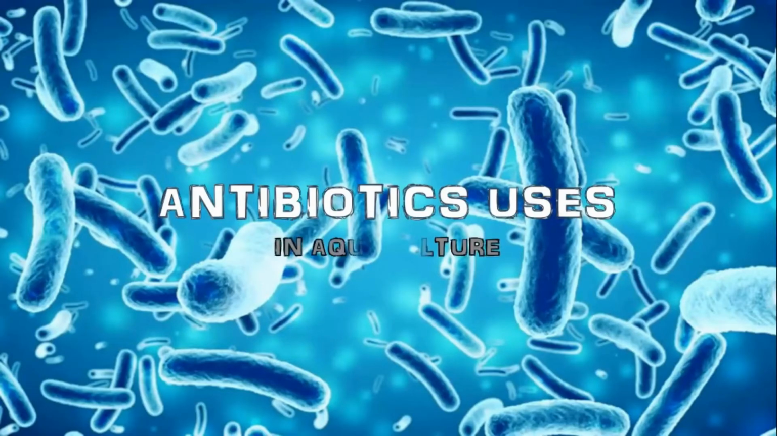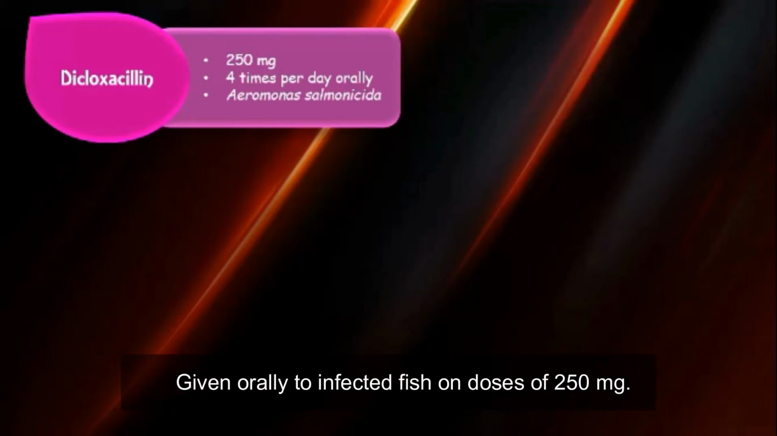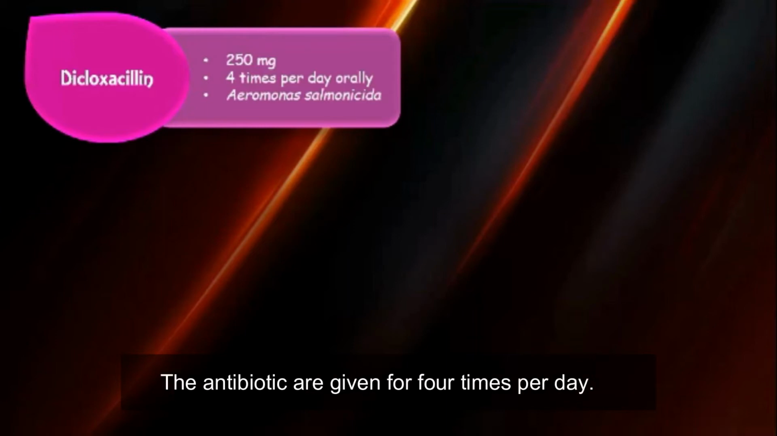Uses of antibiotics in aquaculture. Firstly is dicloxacillin, used in aquaculture as treatment for furunculosis disease caused by the bacteria Aeromonas salmonicida, given orally to infected fish at doses of 250 mg. The antibiotic is given 4 times per day.